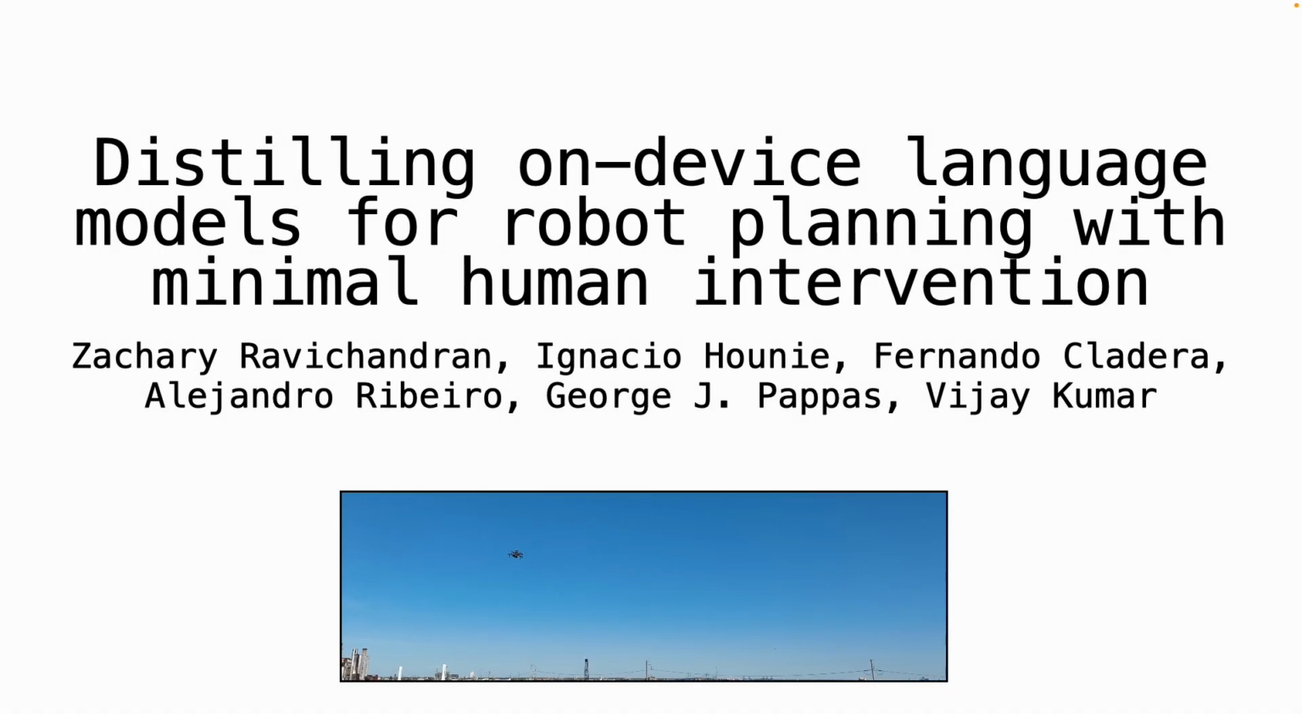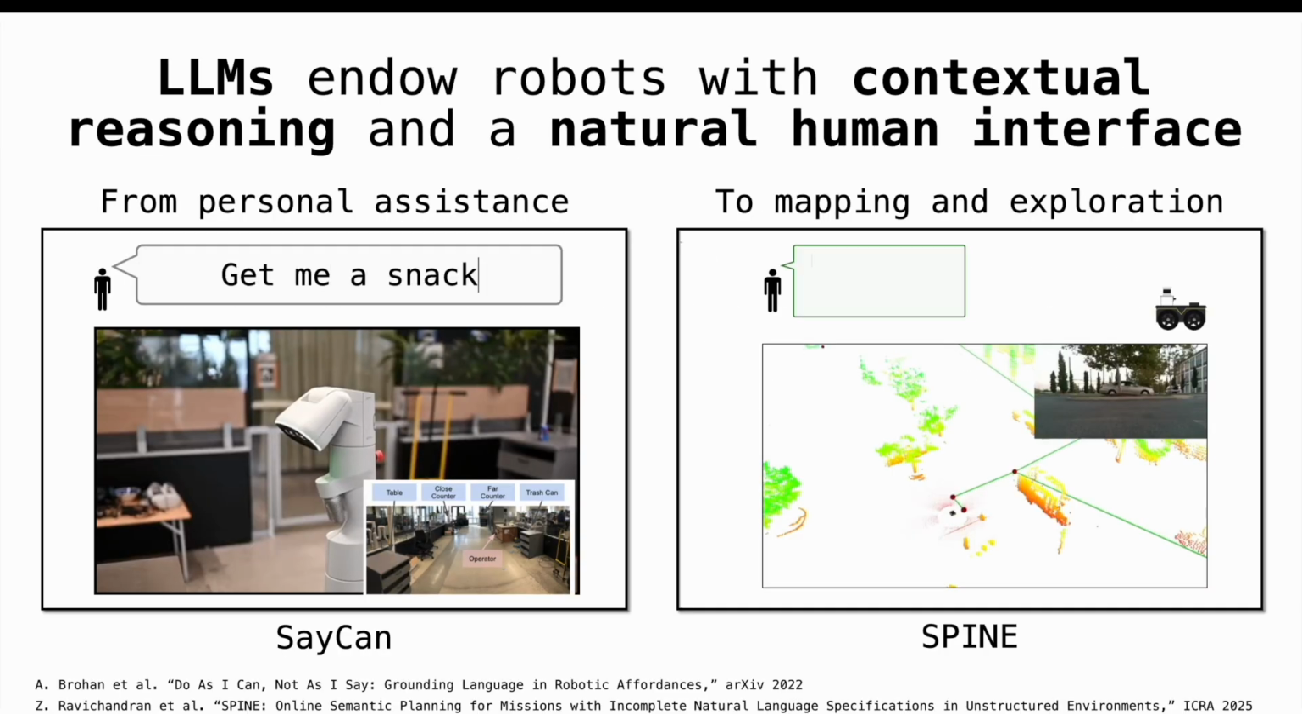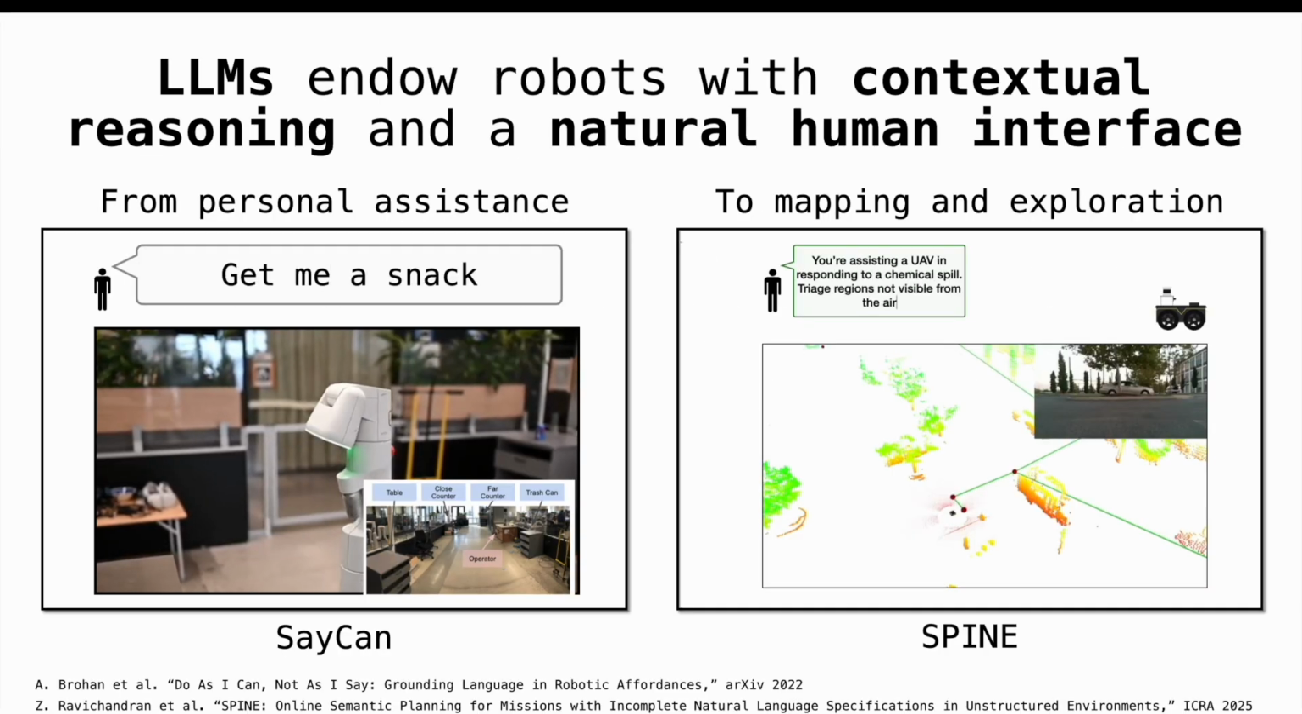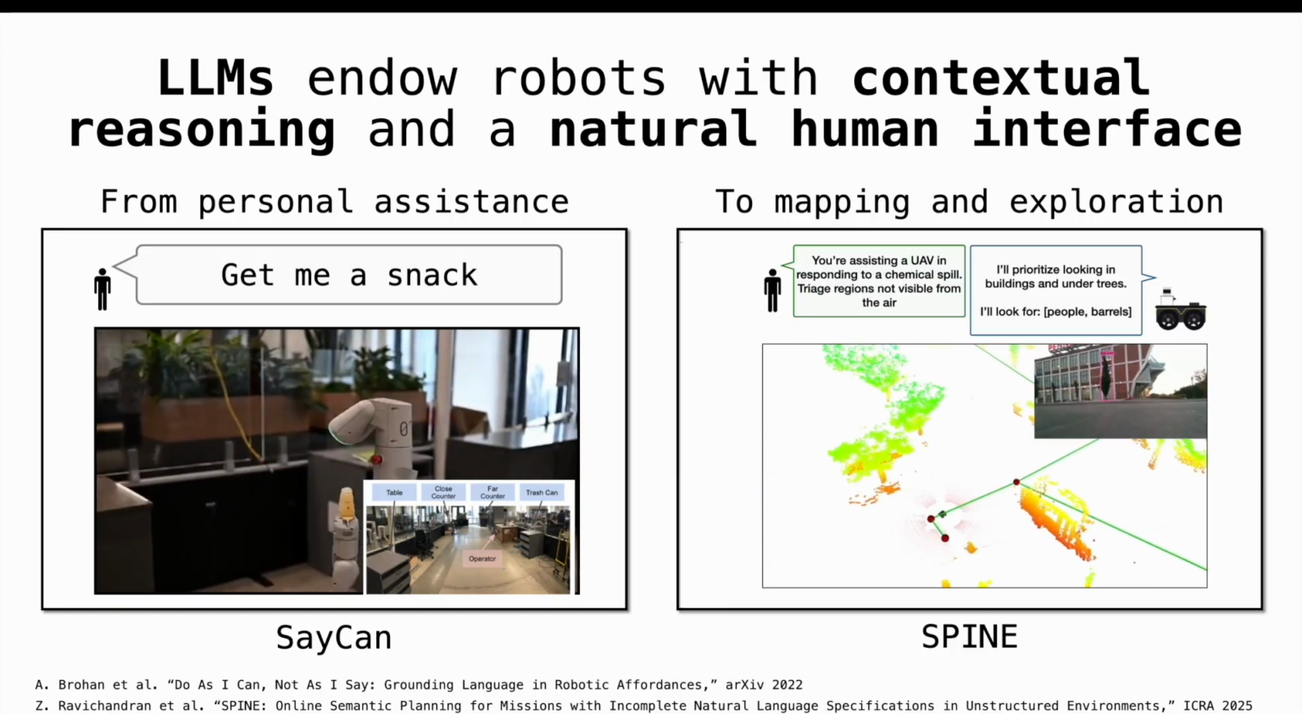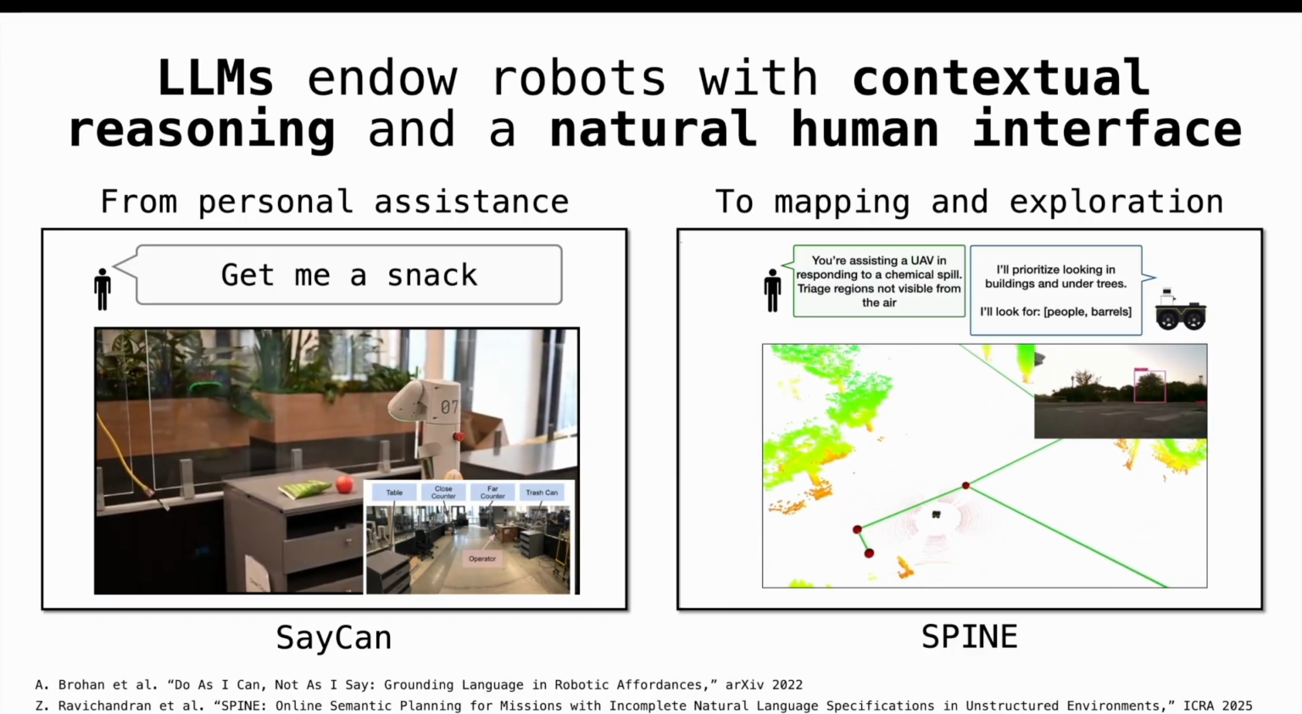We present distilling on-device language models for robot planning with minimal human intervention. LLMs endow robots with contextual reasoning and a natural human interface in domains from personal assistance to mapping and exploration.